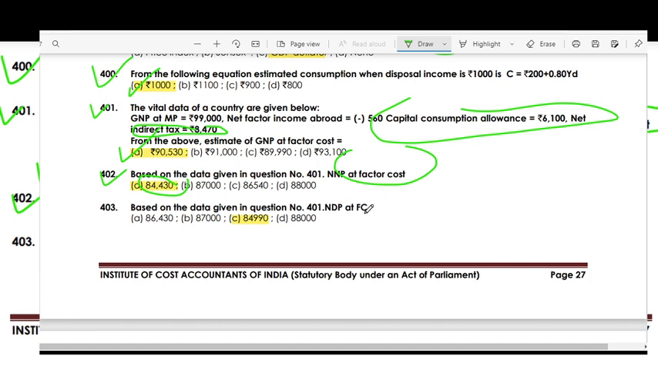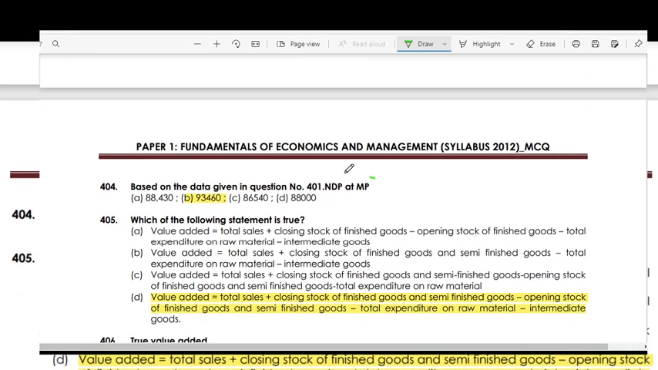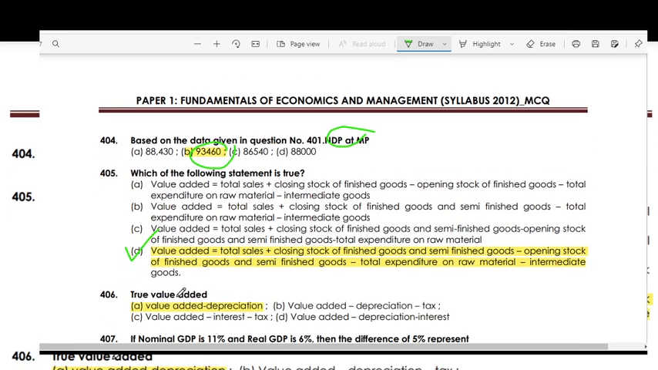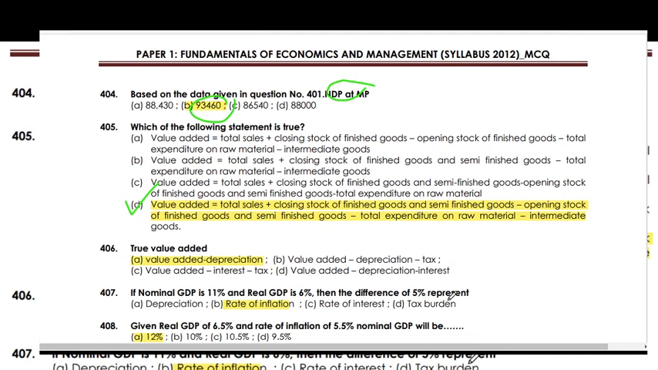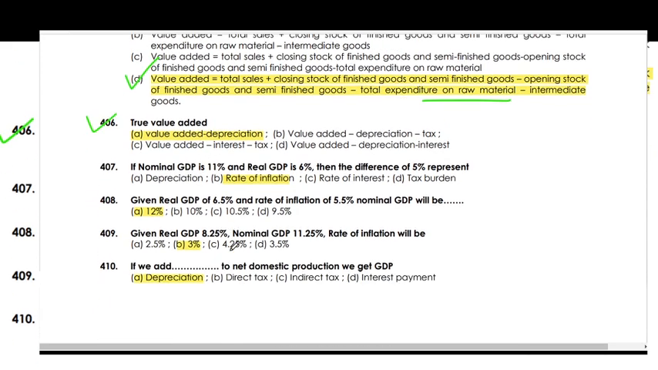Based on the data given in this question, NDP at factor cost will be 84,990. Based on the given data, NDP at MP will be 93,460. The correct answer is: value added is equal to total sale plus closing stock of finished goods and semi-finished goods, minus opening stock of finished goods and semi-finished goods, minus expenditure on raw material and intermediate goods. Net value added is value added minus depreciation.